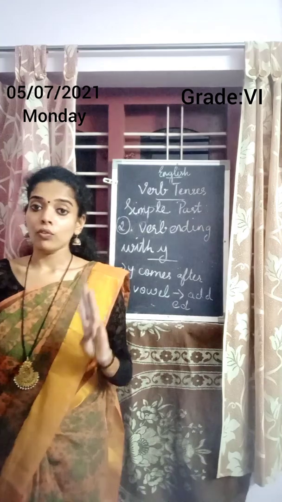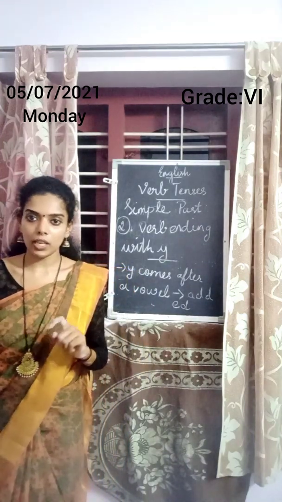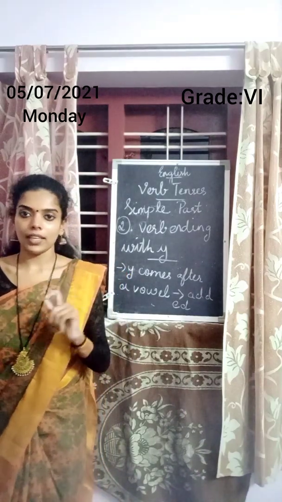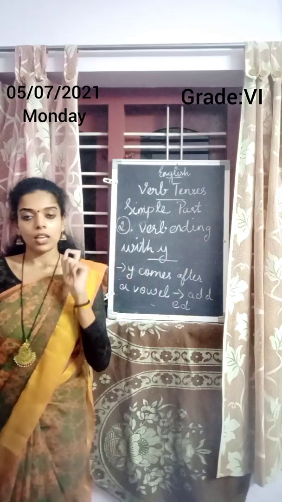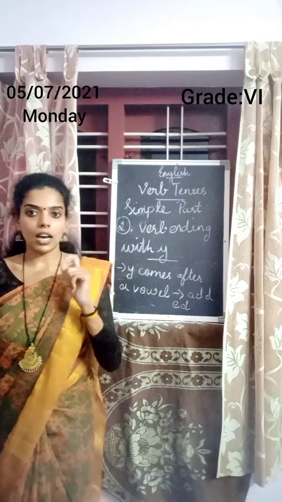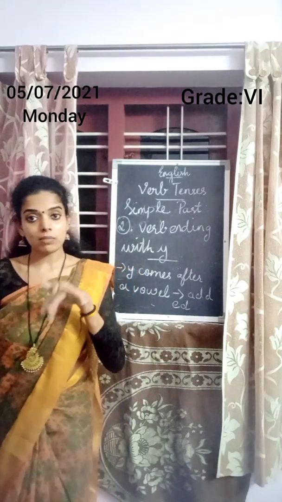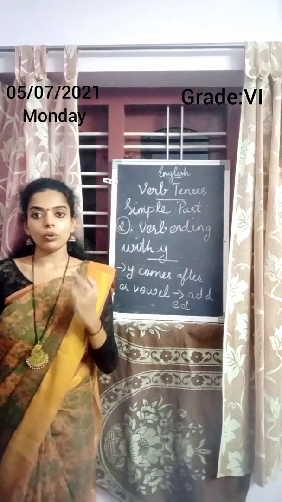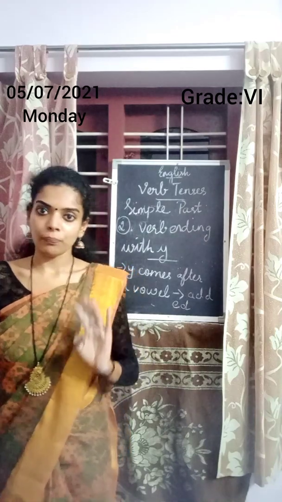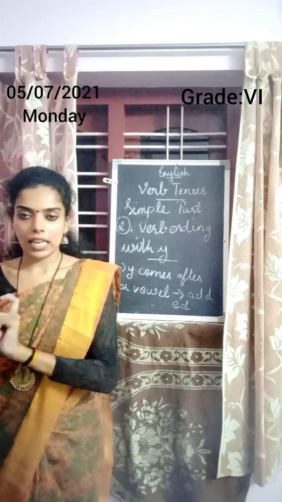A third one is for regular verbs which end with y. If a verb ends with y, you need to replace the y and add ied. That is cry, cried, C-R-Y, cried. The last letter is Y. We need to replace the Y and add IED. CRIED. If a verb ends with Y and the Y comes after a vowel, you don't need to replace Y. Just add ED to the verb. Okay. So delayed. D-E-L-A-Y. Delayed.